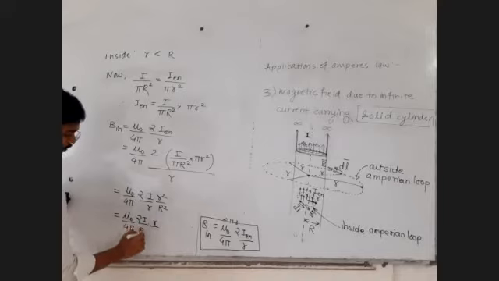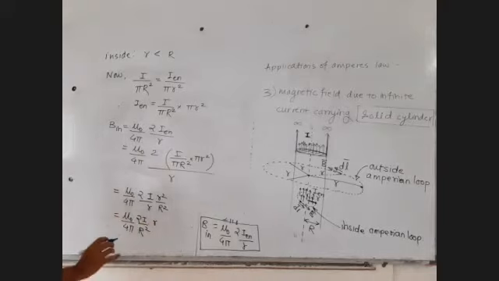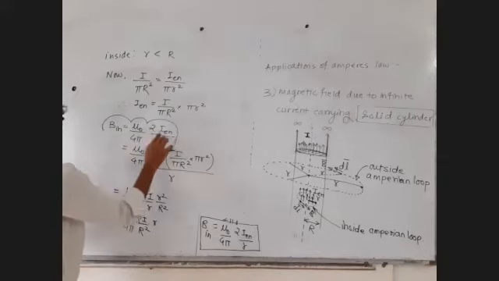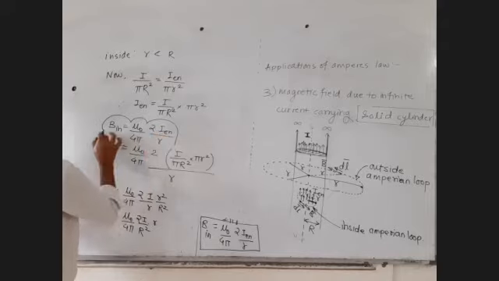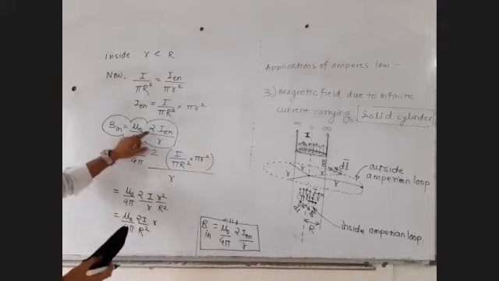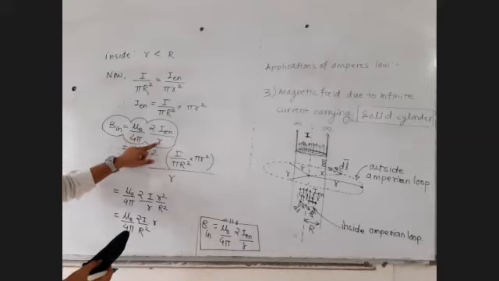Let me write that R square here. The formula is slightly modified, but which formula will we remember? We will remember this formula, and as per the need I will replace I enclosed, because this is easier to remember: mu 0 upon 4 pi 2 times I enclosed upon r.